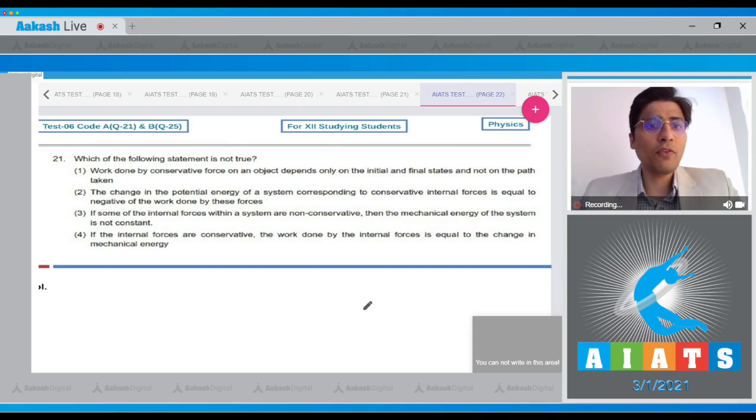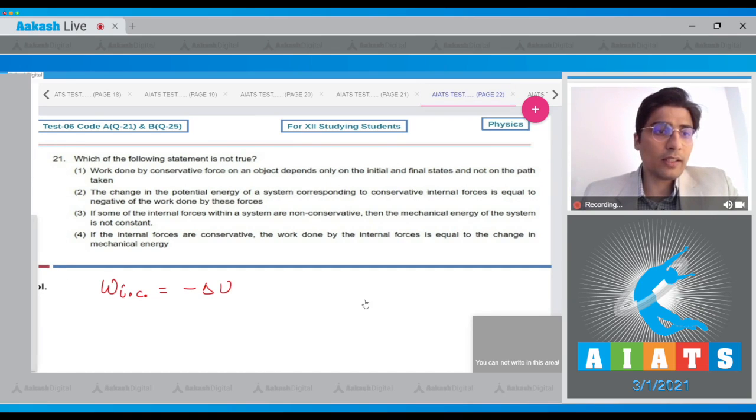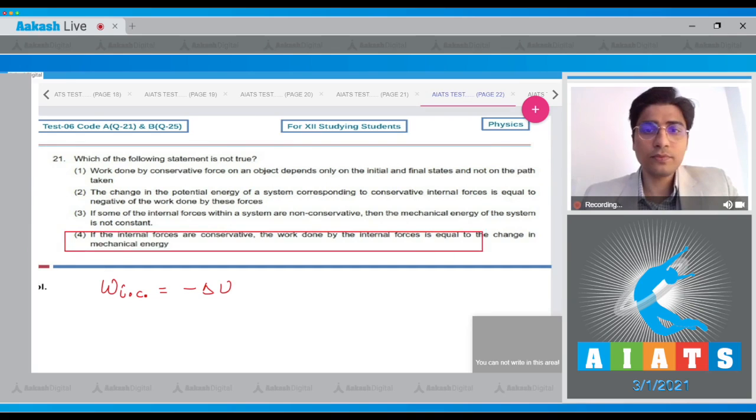Question 21 says which of the following statements is not true. So four statements are given to us. Dear student, the fourth statement here is incorrect. It says if the internal forces are conservative, the work done by internal forces is equal to the change in mechanical energy. In fact, the work done by internal conservative forces is equal to the negative of the change in potential energy. This is a statement that we should remember. And hence for this question, dear student, the correct answer should be option number 4.